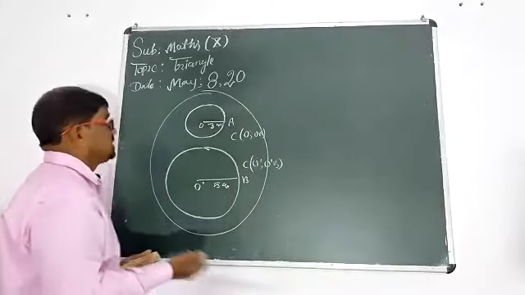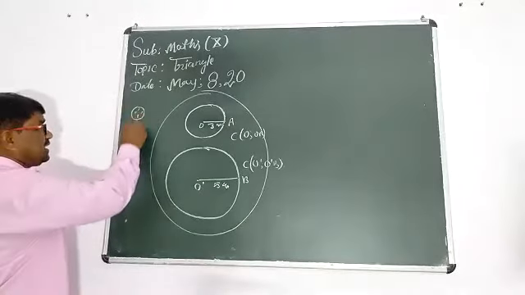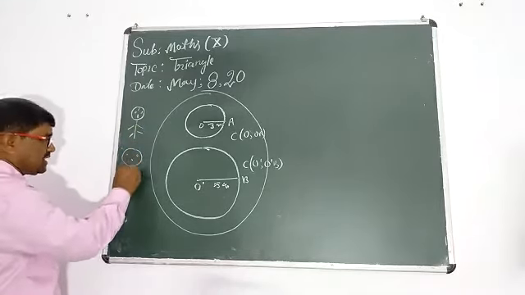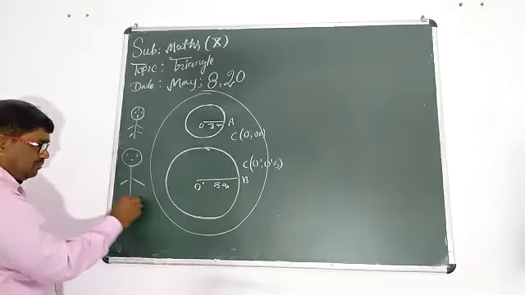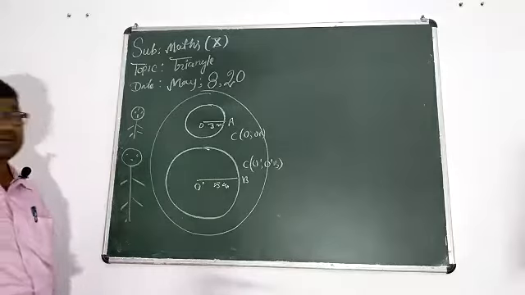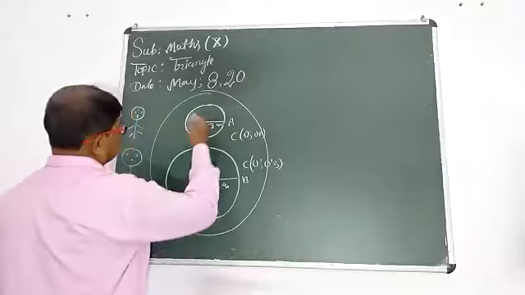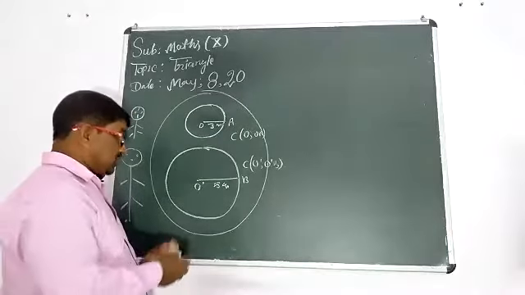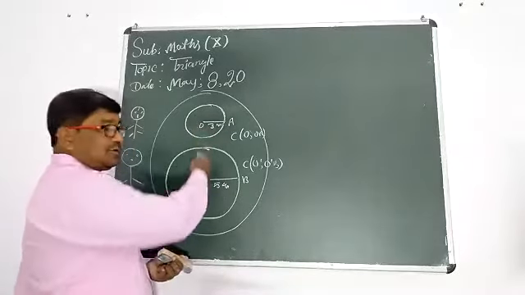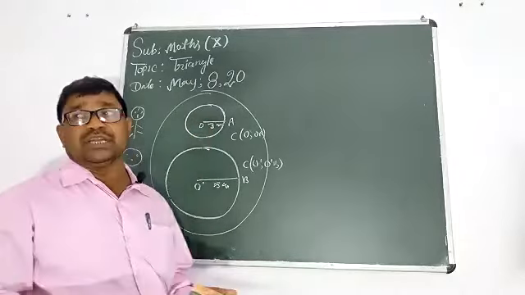Shape is equal, just like he is Mr. Tunna and he is Mr. Munna. Both are human beings. Shapes are equal. Similarly, these two are circles, shapes equal. But we should think about their size. Their size is different. So these two circles are similar only.